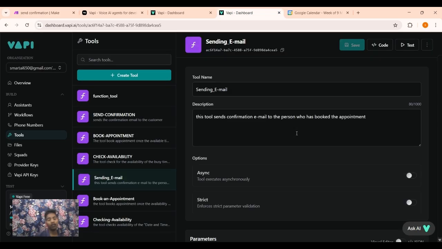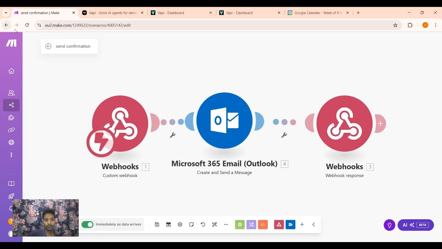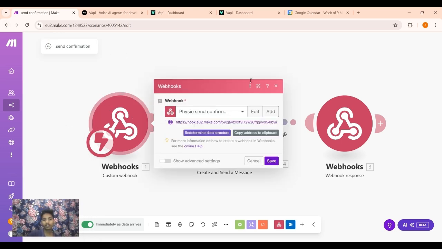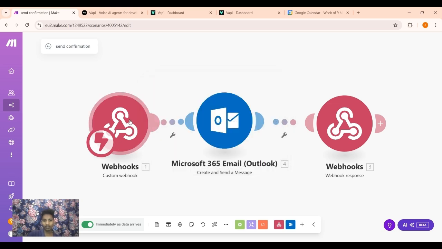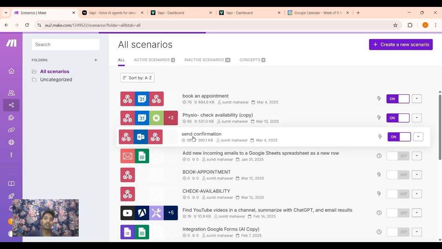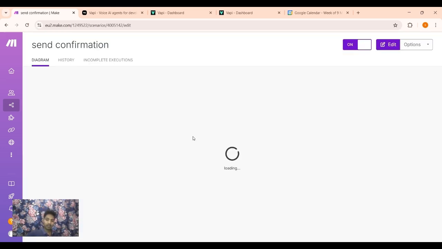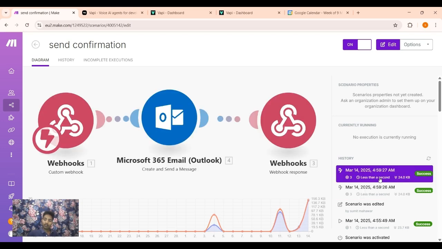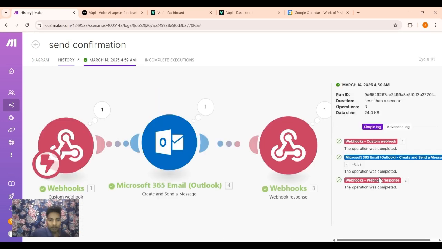Now the work of creating tools at the Vapi side is done. So now go to make.com and see, this is the send confirmation scenario. It receives data from the webhook. Let me show you how it receives data from this webhook.